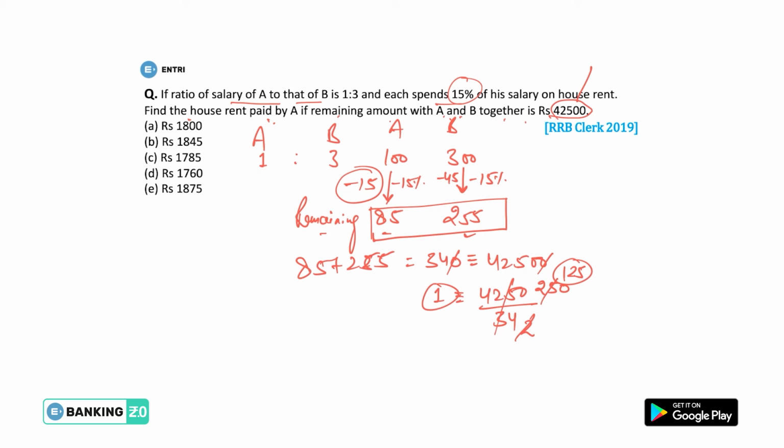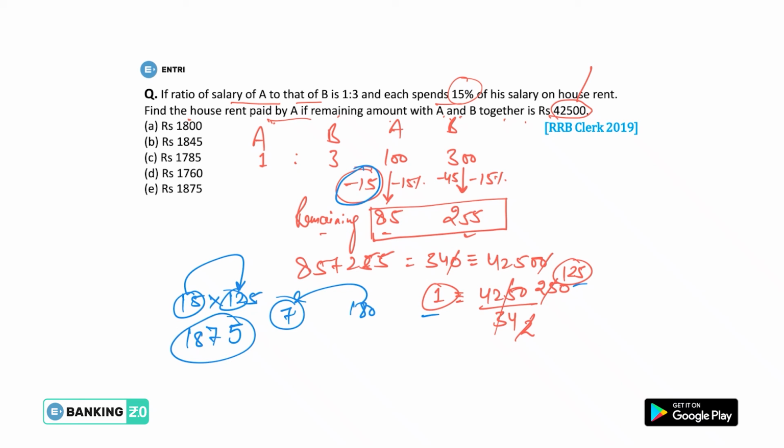We need to find the amount paid by A, that means we need to find the value of 15 units. So we can find the value of 15 as 15 multiplied by 125, because the value of 1 unit is 125. So 15 5s are 75, 5 carry 7. And 15 multiplied by 12 is 180, and 180 plus 7 is 187. That means 1875 will be your right answer. E will be your right answer. Okay guys, so this is how you can multiply as well.